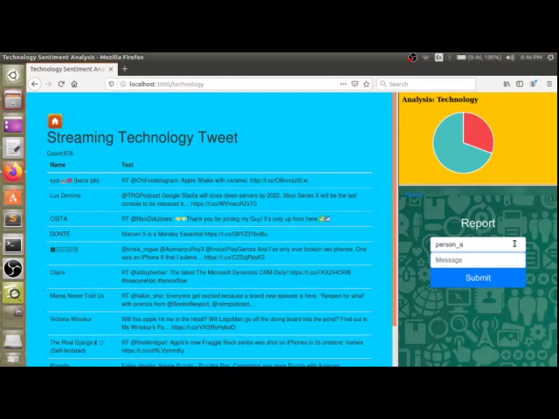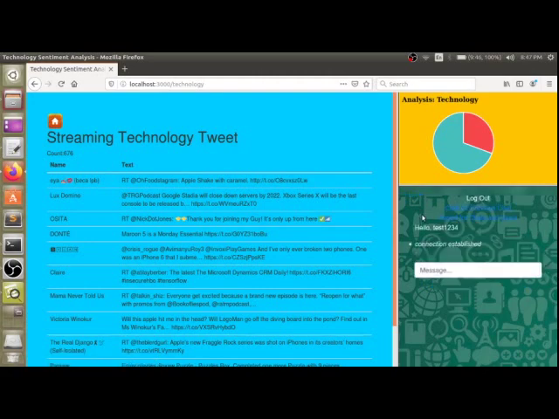So let's say he tries to put something related to, let's say, print, or something related to bad things, some bad things he tries to say, and you don't want the public to see that. Then you can use the report button. You can put the nickname and the message and use the submit button. This will submit your report of the chat you haven't liked.